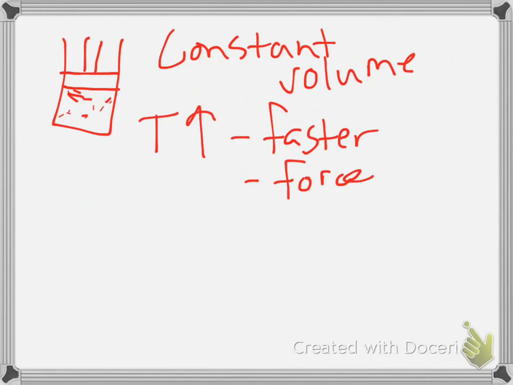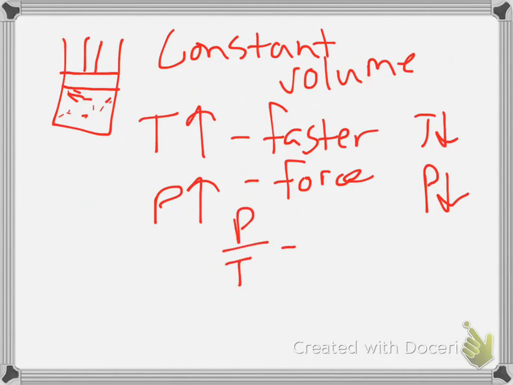So what is that going to do to the pressure? Well, if you have faster particles that are going to hit with more force, that means the pressure is going to go up. And vice versa, if you have a temperature going down, then the pressure is going to go down because they're moving slower and they're going to hit with less force. So what we have here is pressure divided by temperature is equal to a constant. Or it's in a direct relationship, while the other one was an inverse relationship.